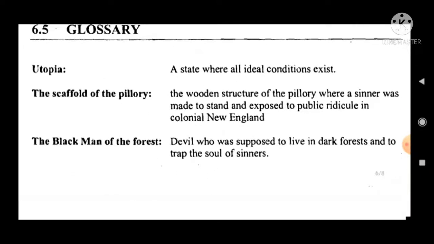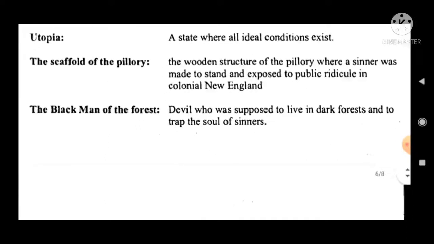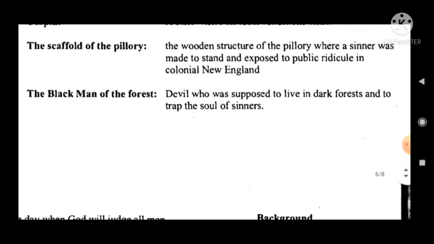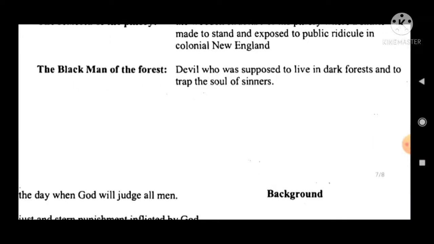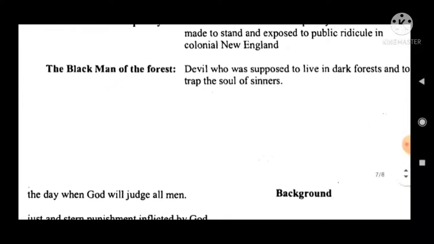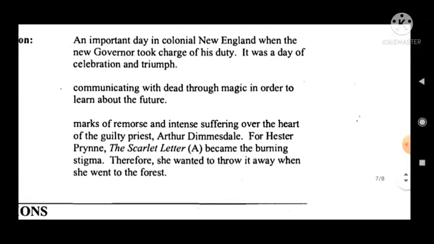Here it is the glossary. The scaffold of the pillory: the wooden structure of the pillory where a sinner was made to stand and exposed to public ridicule in colonial New England. The black man of the forest: devil, who was supposed to live in dark forest and to trap the souls of the sinners. Okay, here it is the background.